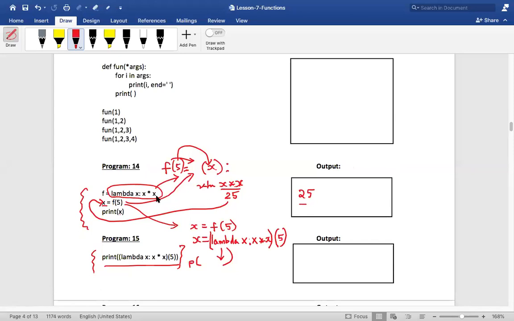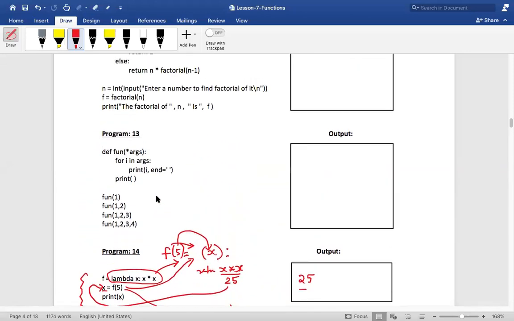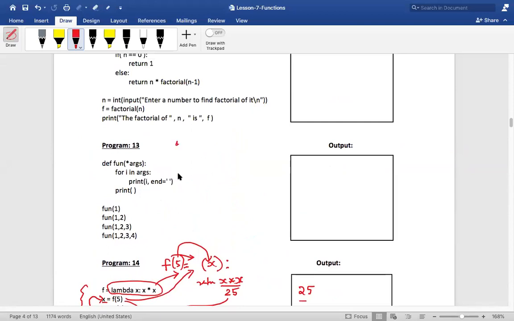Okay, wait. I am going to give you an assignment. Now you are going to do it. I want you to write a lambda function that is going to take two parameters, and that lambda function is going to add those two numbers and return the value. So how will you write it? Guys, do you understand the question? Akshara is going to write a lambda function that is going to take two parameters, and that function is going to add those two parameters and return the value. Did you understand the question?